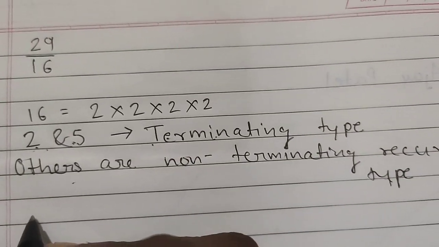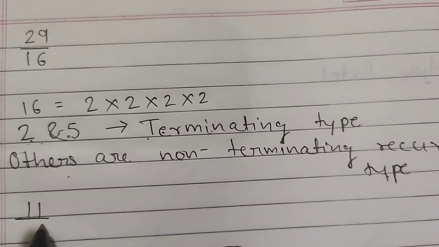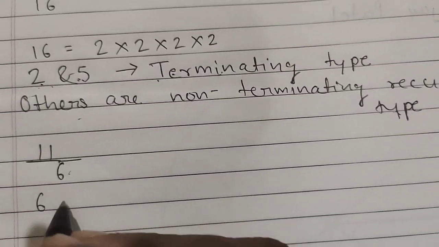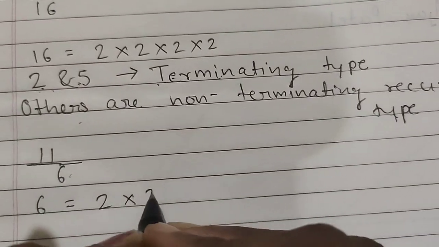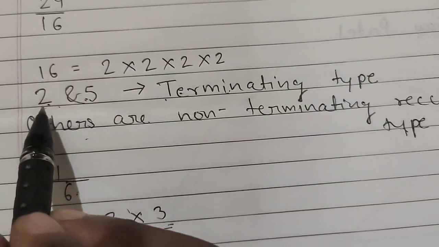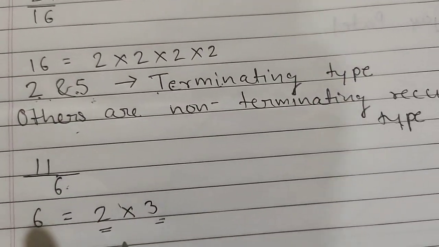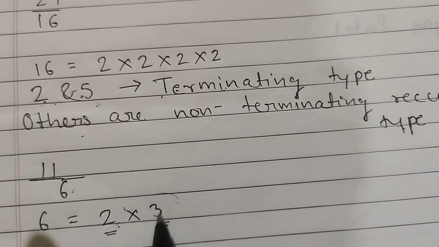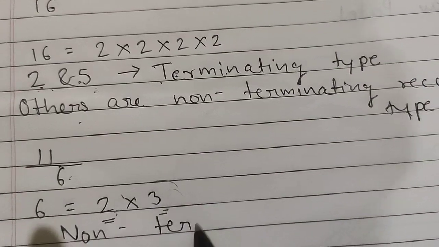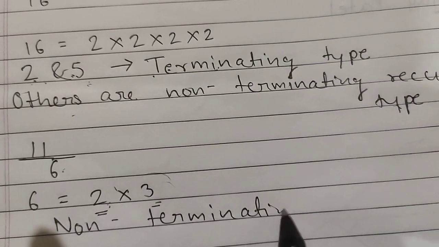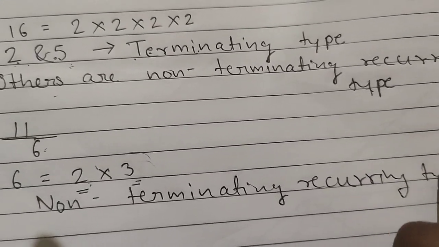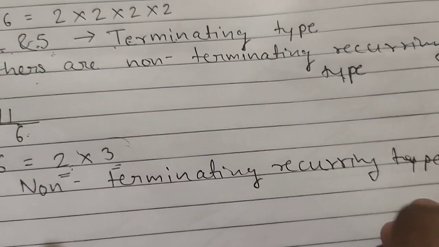So for example, suppose I am seeing 11 upon 6. Now in this case your denominator is 6, and if you factorize this 6, you will get 2 into 3. Now your prime factors are 2 and 3, and what I said, 2 and 5 are allowed. So 2 is there, it's okay, but 3 is also there, so it is non-terminating recurring type. In this way you can solve each question.